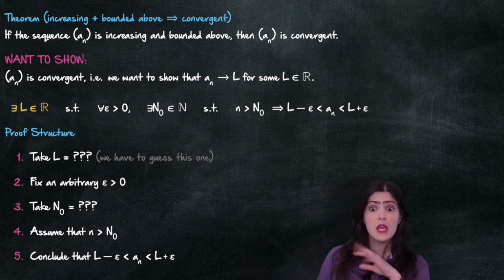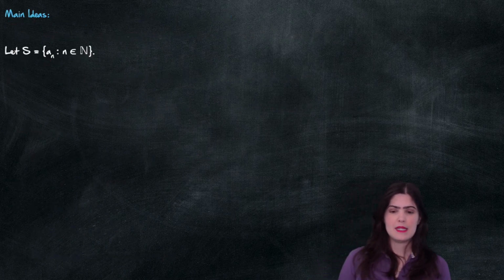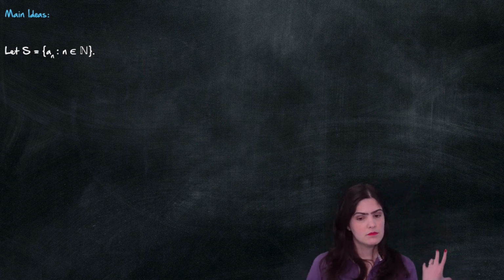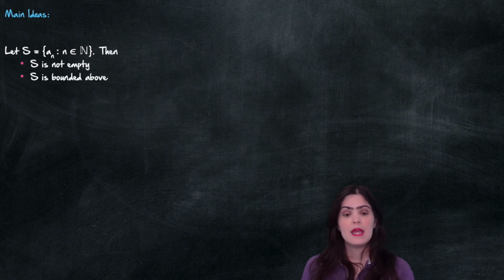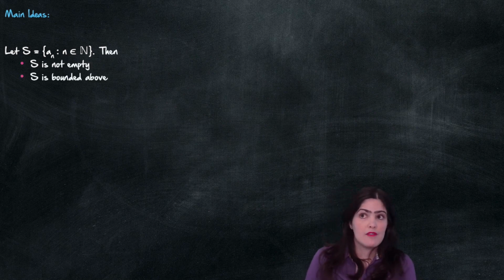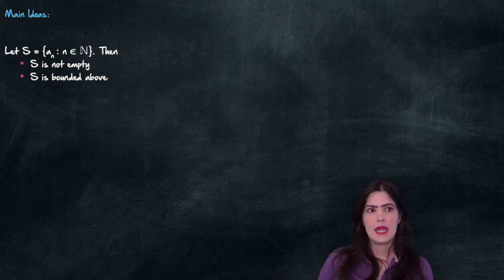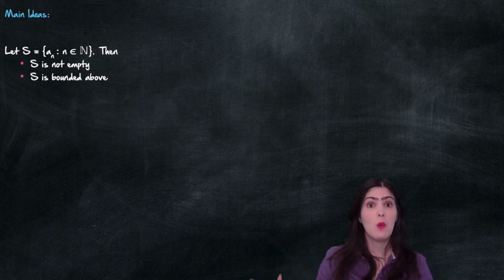So let's first come up with the main ideas, and after we have all the main ideas, we'll put everything together. Main ideas: we're going to define a set S that has all the terms of my sequence. If you look at it, the set is not empty, because you have infinitely many terms. Unless the sequence is constant, in that case it will be a finite number of terms, but we know it's definitely not empty. a_1 is in it.